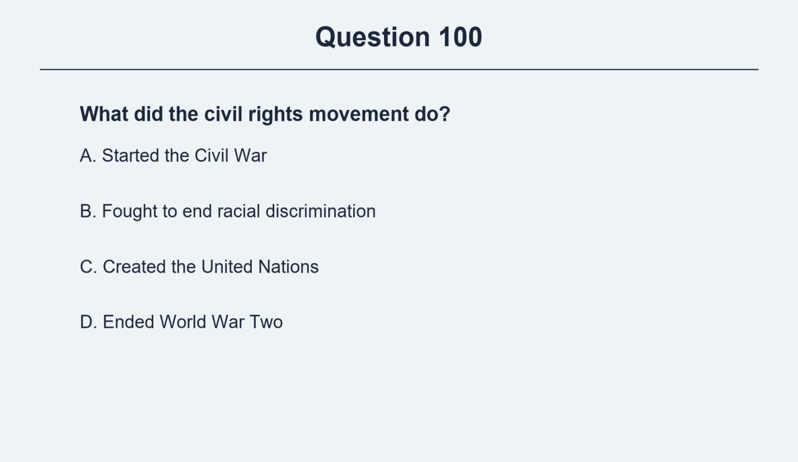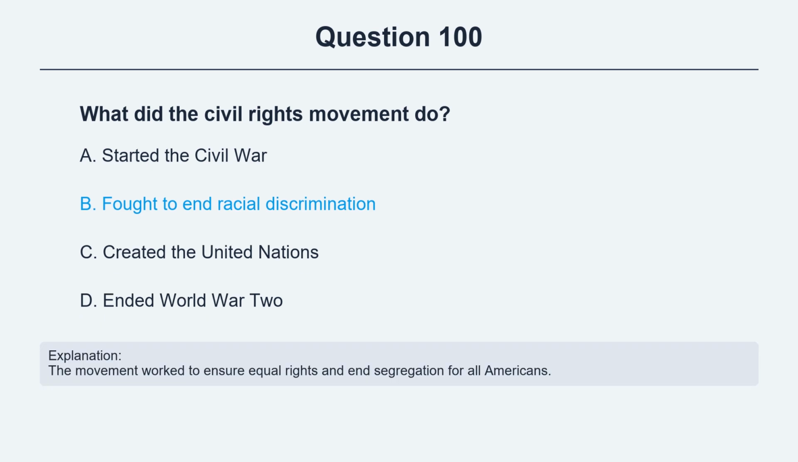Question 100. What did the Civil Rights Movement do? Option A, started the Civil War. Option B, fought to end racial discrimination. Option C, created the United Nations. Option D, ended World War II. The correct answer is option B, fought to end racial discrimination. Explanation. The movement worked to ensure equal rights and end segregation for all Americans.